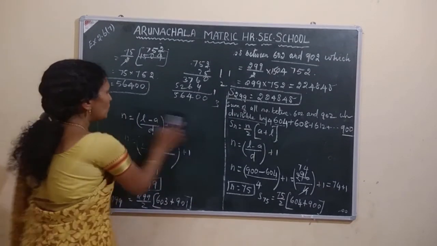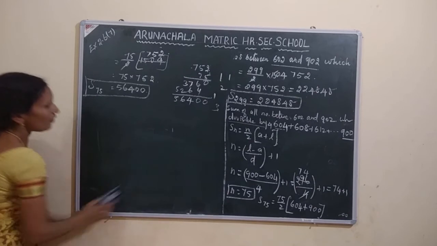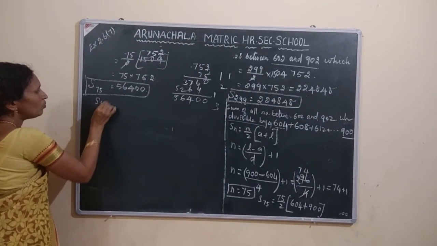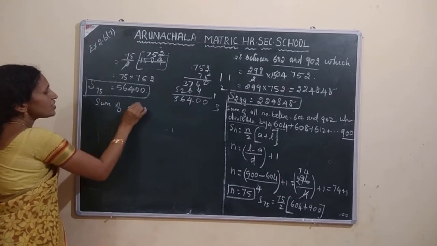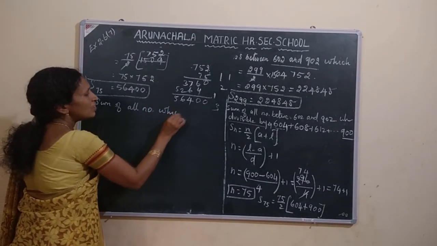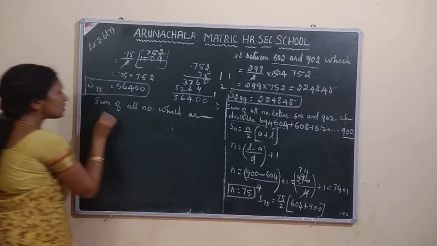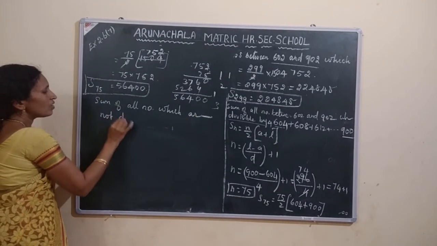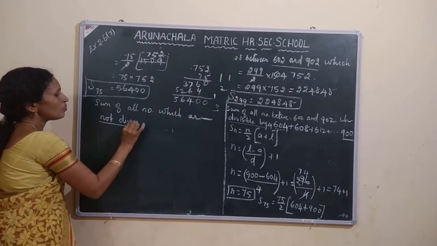Clear? So final answer, how you will find? Sum of all natural numbers which are not divisible by 4 is